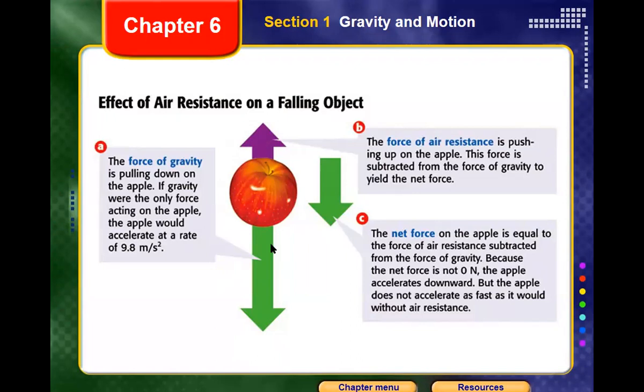As there are two forces in two opposite directions, we subtract them to find the net force, and we find that the gravitational force is more than the air resistance. So finally, the apple will fall down, but it will not fall with the same acceleration as in the absence of air resistance. It will be less than usual because the air resistance slows down the falling of this apple.